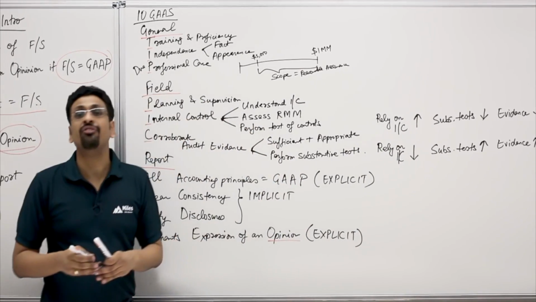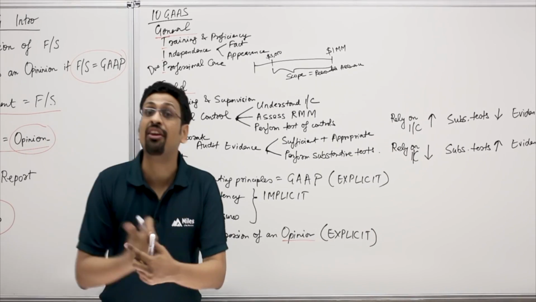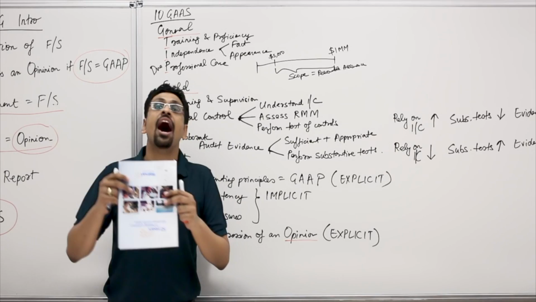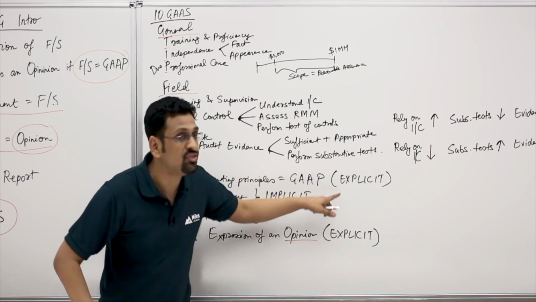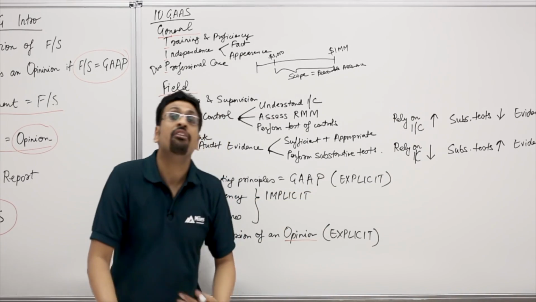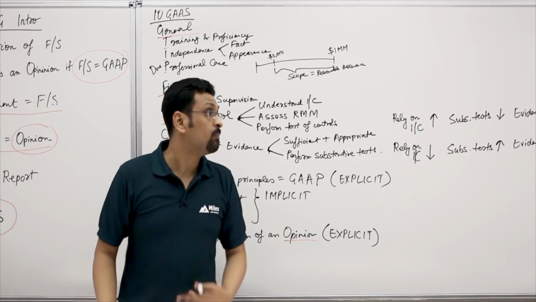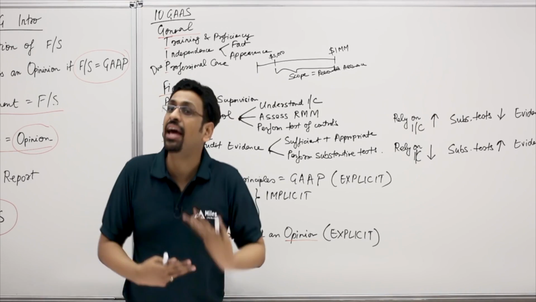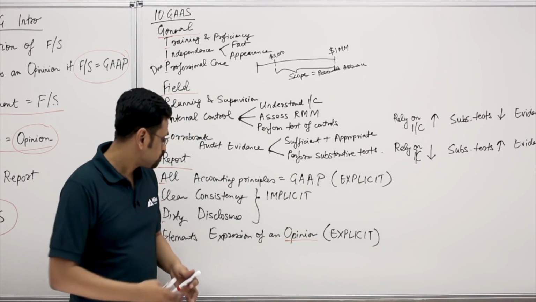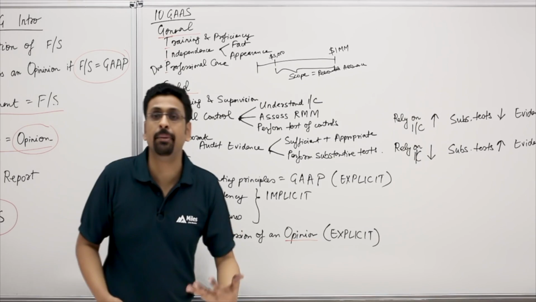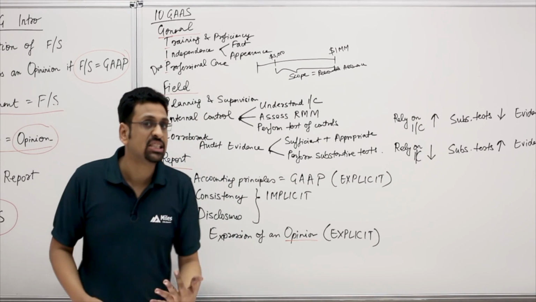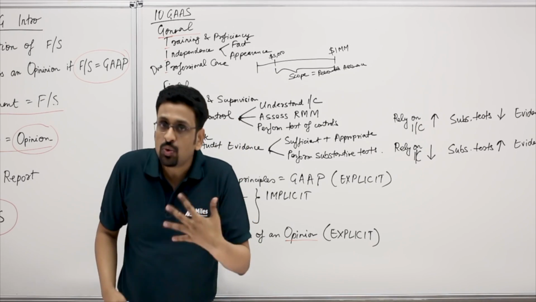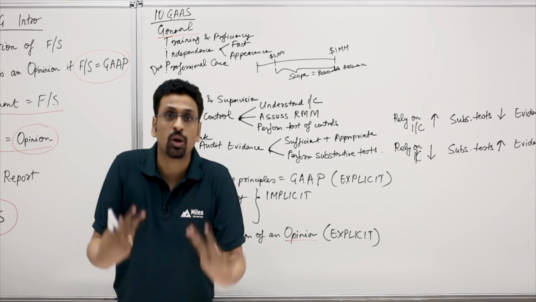So I already told you about the various kinds of opinion. If it's an unqualified opinion, we explicitly state that the financials are presented fairly in accordance with GAAP. If it's qualified, we would say there's something wrong. This qualified is like an except for. If it's adverse, we would say they're not presented as per GAAP. So that's an explicit statement. Now, in case we cannot express an opinion, we need to give a disclaimer. We need to state reasons why we are unable to give an opinion.